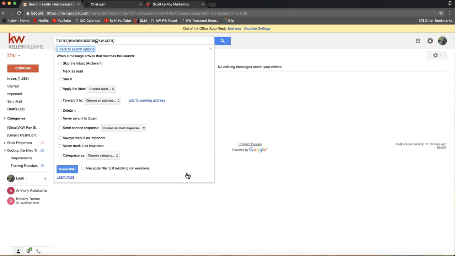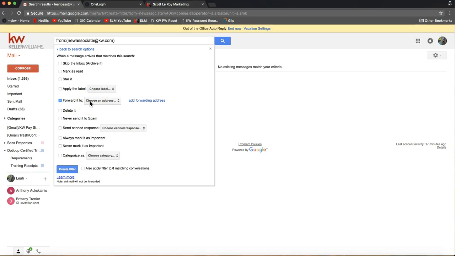Right, so I clicked on create filter with this search, on the very bottom right, that blue link there. And I'm now going to click the checkbox to the left of forward it to. It's about halfway down that list there. I'm clicking that checkbox to the left of forward it to.